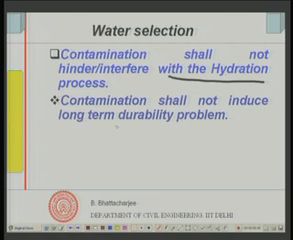Number two, it should not induce long term durability problems. The earlier example that I have given is of chloride.